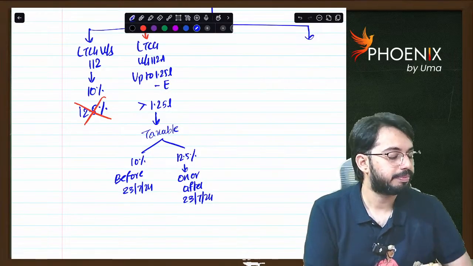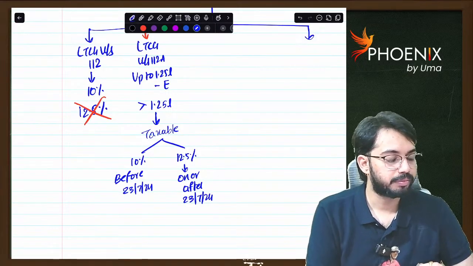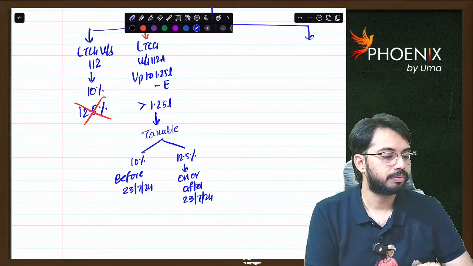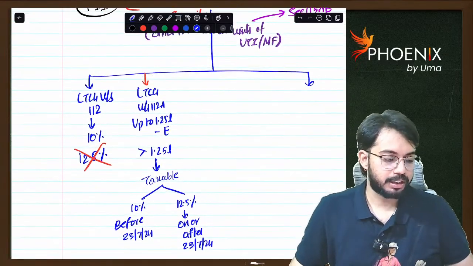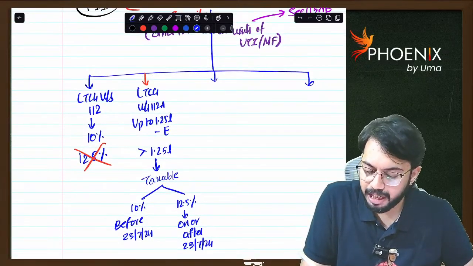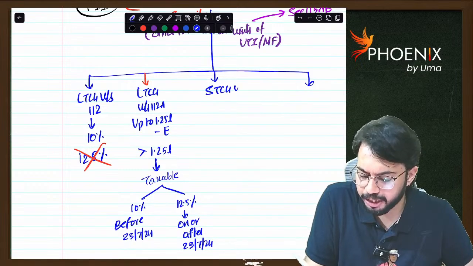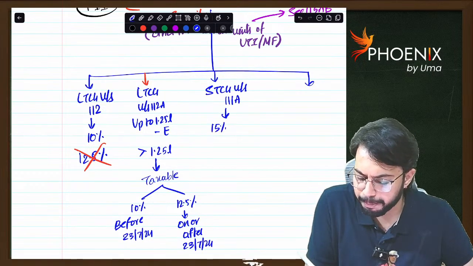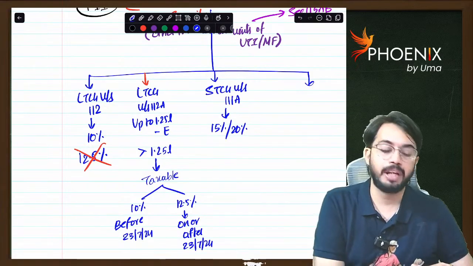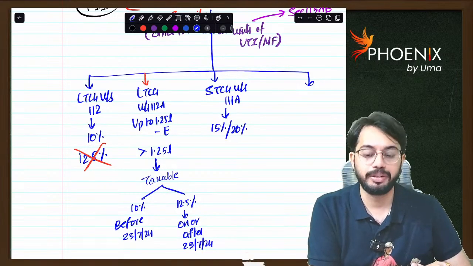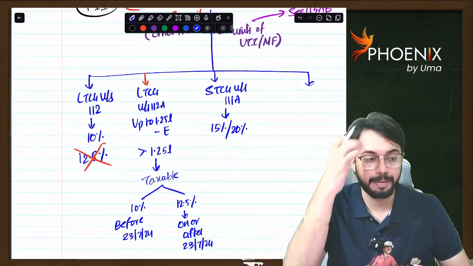Okay. If it is short-term capital gain under section 111A, the tax rate applicable is 15% or 20%. Before 23rd July, the tax rate is 15%. On or after 23rd July, the tax rate applicable is 20%.